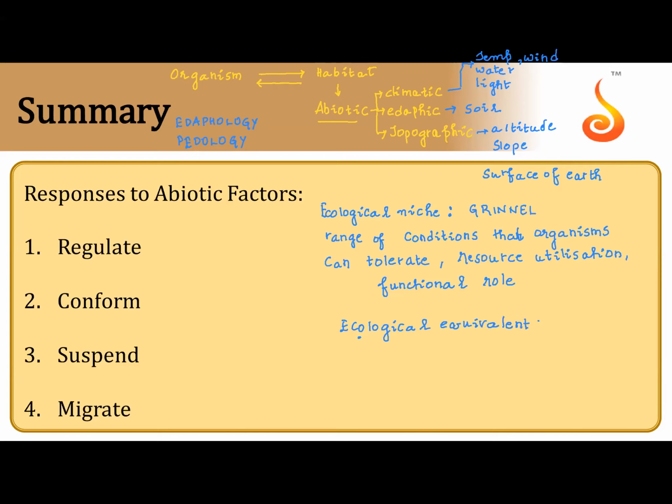Ecological equivalence. These words are questions. What is ecological niche? No two species will occupy the same niche in a given ecosystem, but we may have a similar species occupying the same niche in different geographical regions. We call it ecological equivalence. So now we will start with abiotic factors one on one. Want to take a screenshot? Take a screenshot quickly.